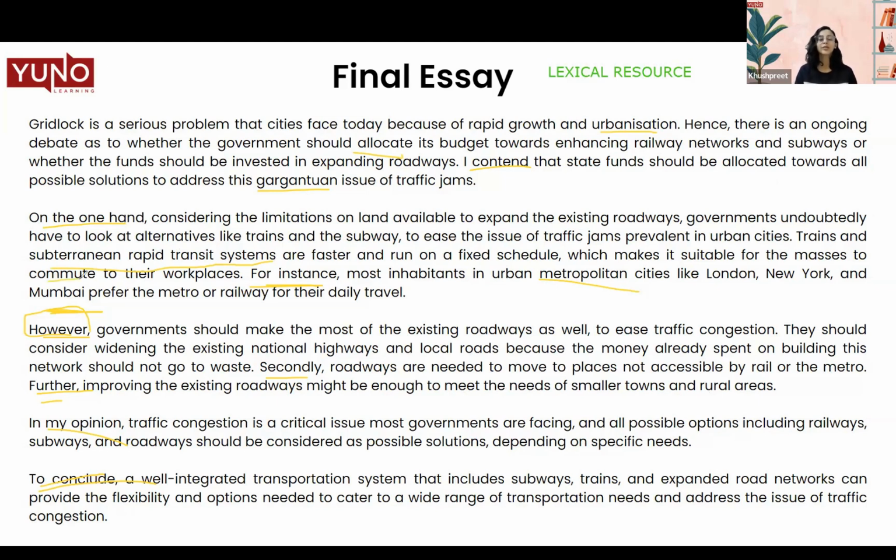And make sure that when you're writing your essay, you find some synonyms for the words that are given to you. Instead of repeating the words again and again, write down the synonyms. So these all constitute and give you a good lexical score. Last but not the least, we're going to talk about grammatical range and accuracy. Let me just quickly type it down.